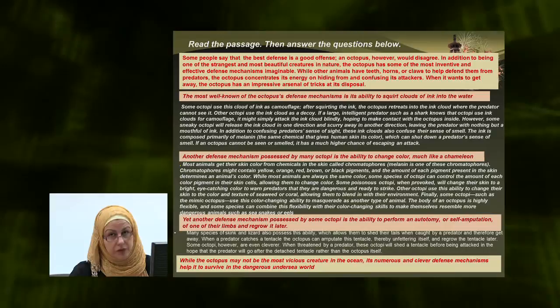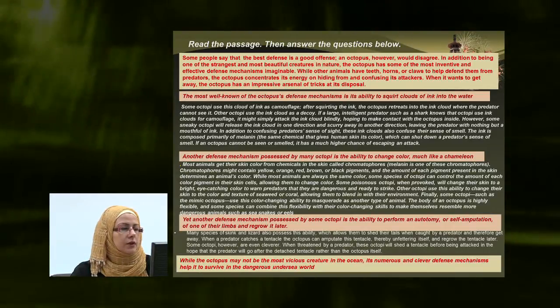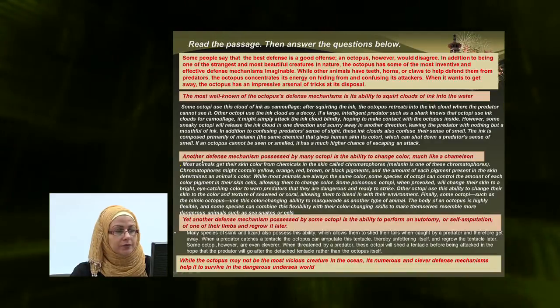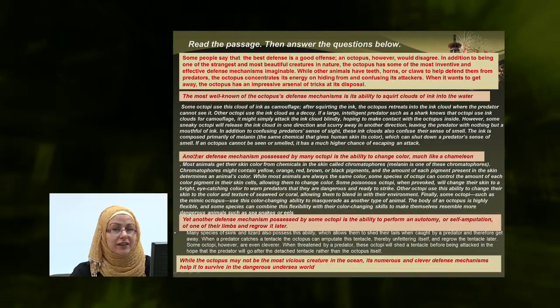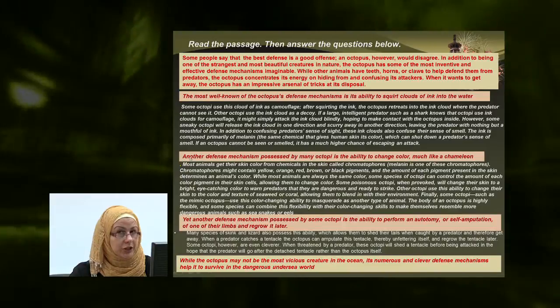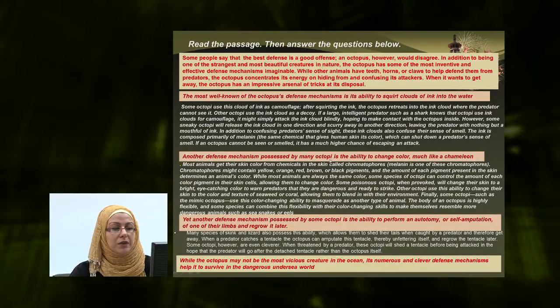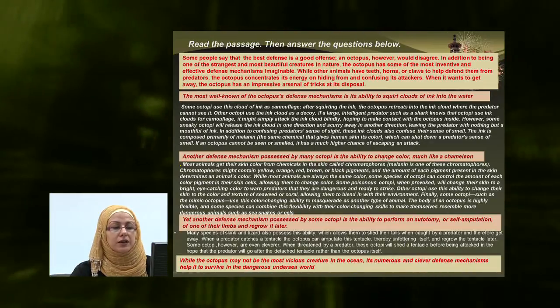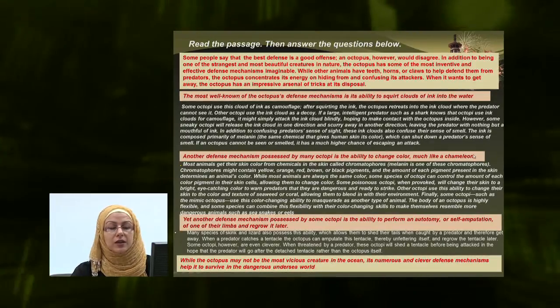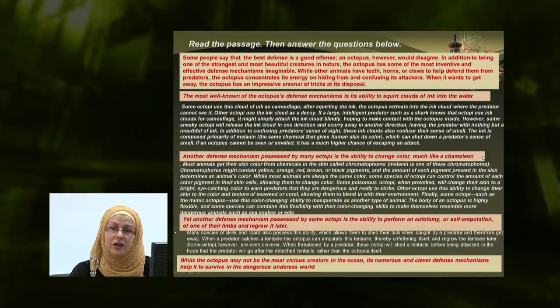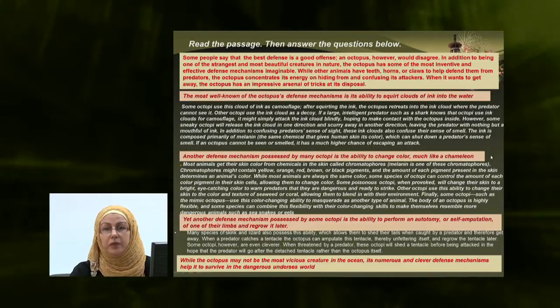The topic sentence of paragraph 2 starts with another. Notice here the traffic lights, the signal words. Another defense mechanism possessed by many octopi is the ability to change color, much like a chameleon. What does this topic sentence provide us with? Another, a second type of mechanism.